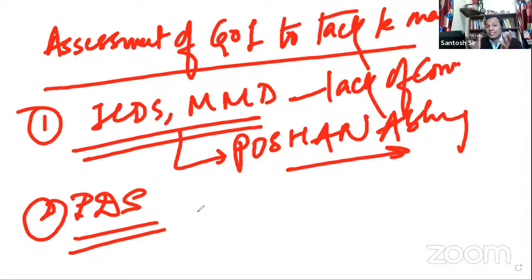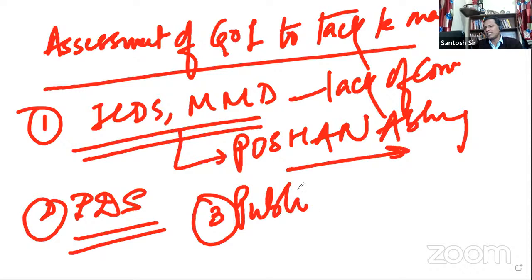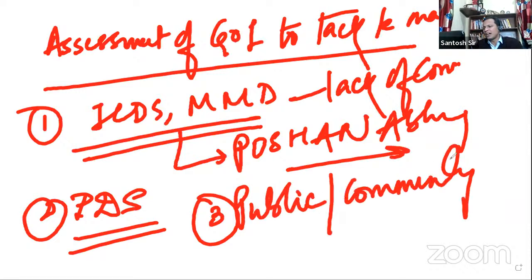Like, PDS is one of the largest food programs in the world. But at the same time, there are some drawbacks. There are some loopholes. We have to talk about that, my friend. Next, we can talk about that public involvement is not there. Community involvement, public involvement, still we have not been able to involve the community in this fight against